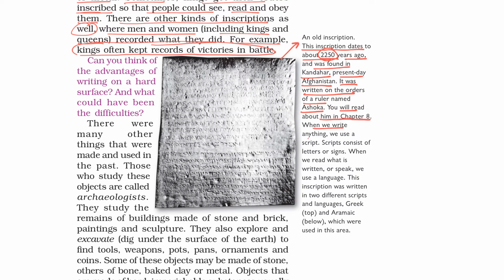When we write anything, we use a script. Scripts consist of letters or signs. When we read what is written or speak, we use a language. This inscription was written in two different scripts and languages. On top you can see Greek and below you can see Aramaic, which were used in this area.